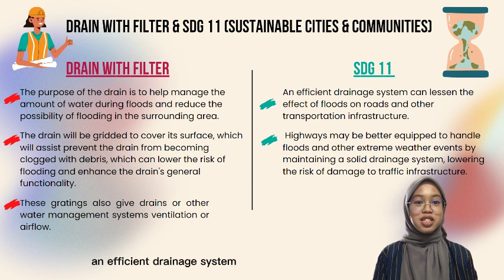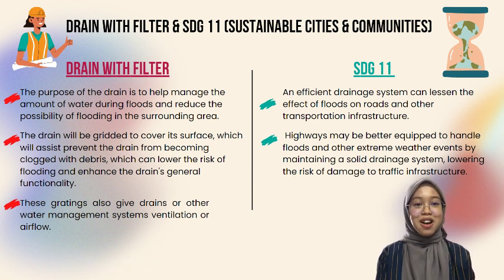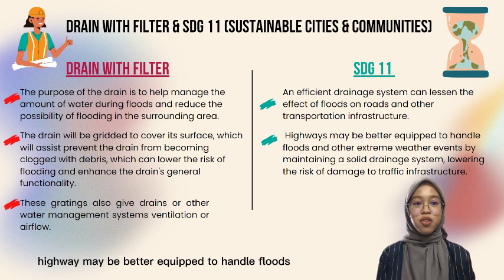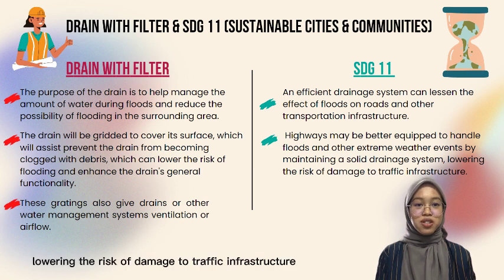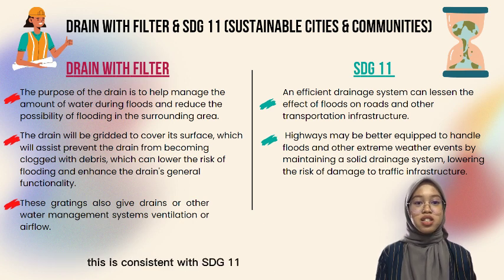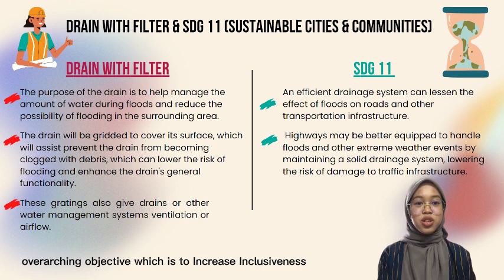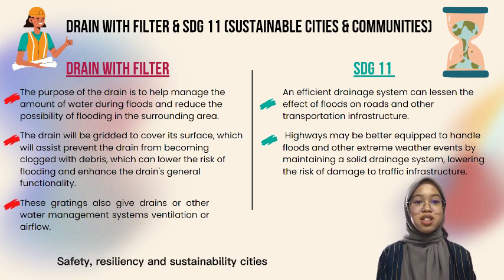An efficient drainage system can lessen the effect of floods on roads and other transportation infrastructure. Highways may be better equipped to handle floods and other extreme weather events by maintaining a solid drainage system, lowering the risk of damage to traffic infrastructure. This is consistent with SDG 11's overarching objective, which is to increase inclusiveness, safety, resilience, and sustainability in human settlements.